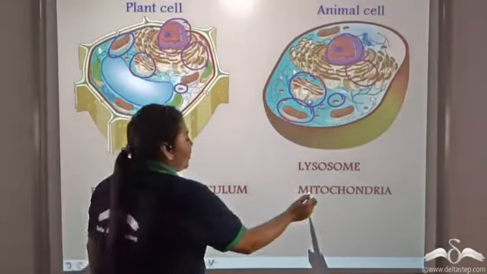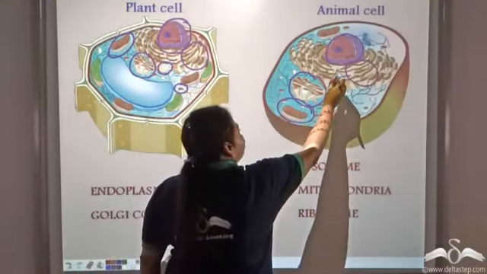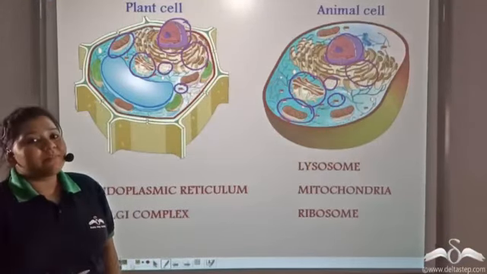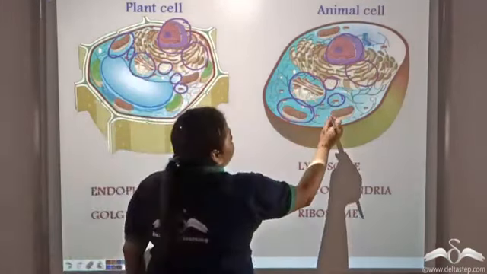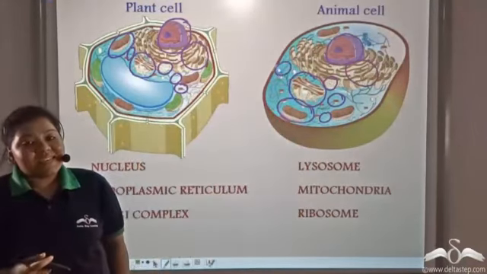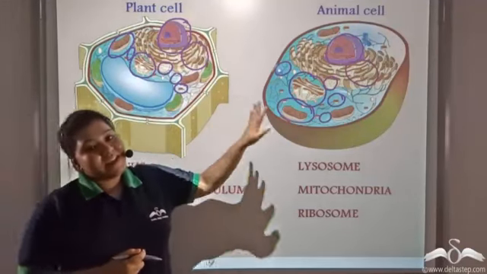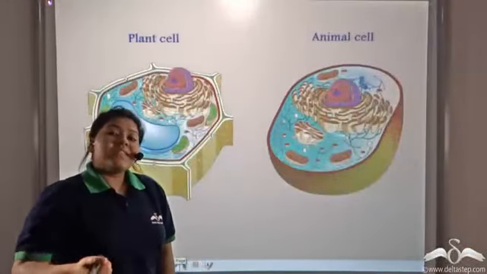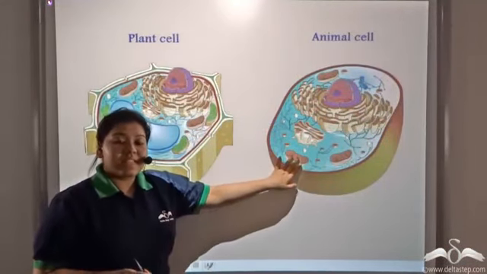And finally, the ribosomes, which are the protein factories that are present attached to the endoplasmic reticulum, or they can also be present scattered in the cytoplasm. See, they are also scattered in the cytoplasm. So these are the structures that are common between the plant cells and the animal cells. So we've discussed the similarities between the plant cells and the animal cells.